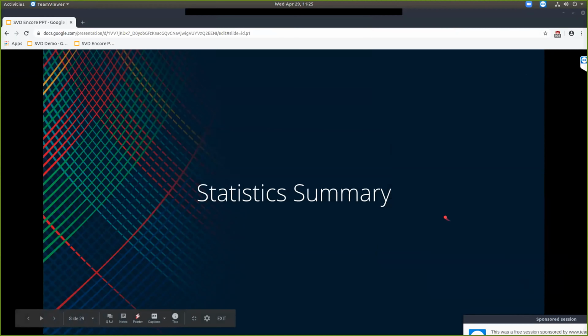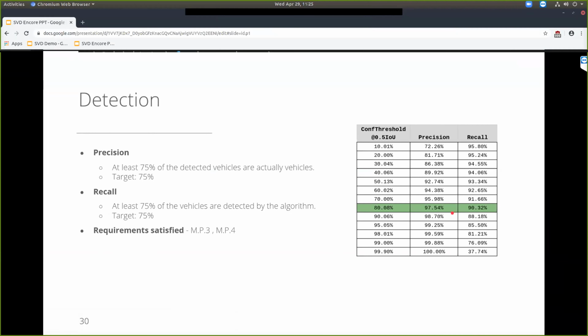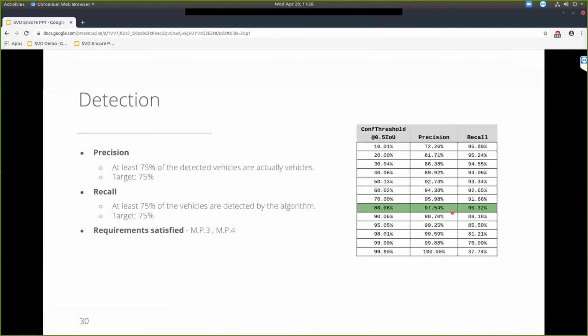We just evaluated all algorithms on different scenarios, and for detection, we had a test data set that we evaluated our algorithm on. We set different confidence thresholds and checked the precision and recall values.